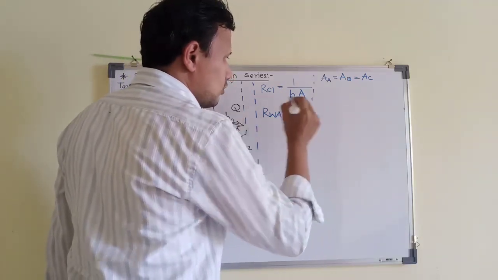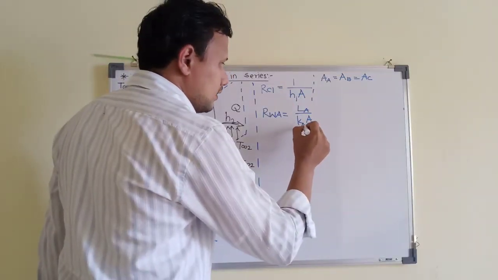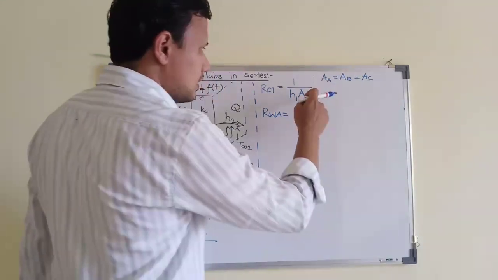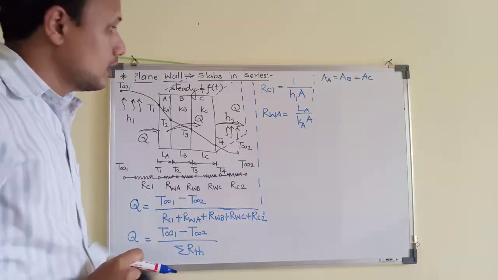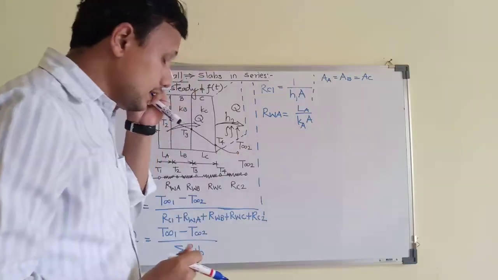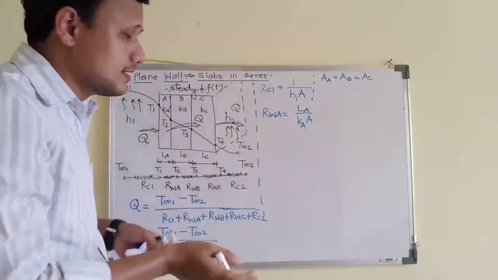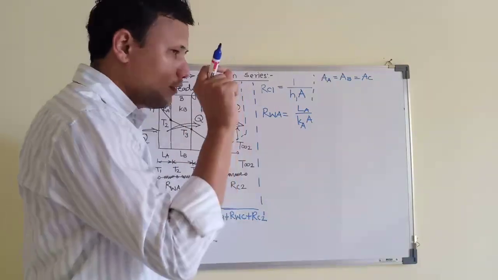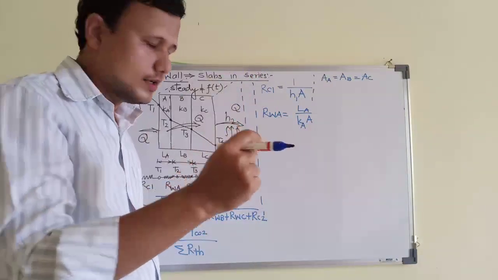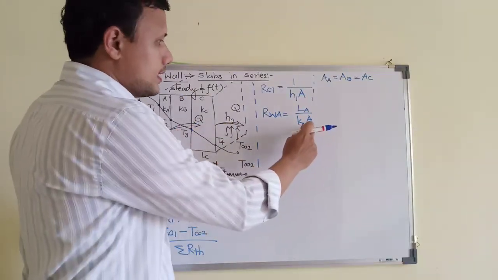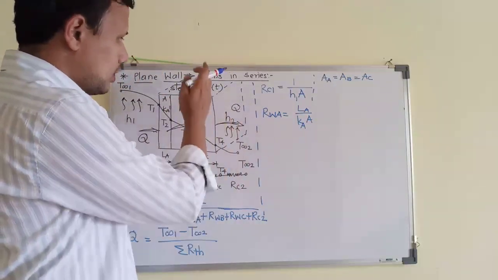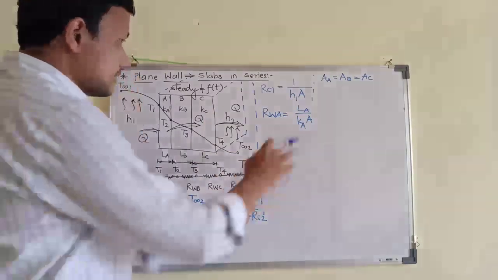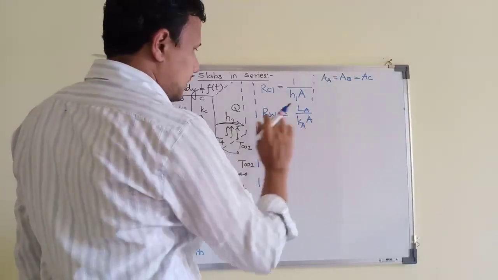So this will be thickness of material A, conductivity of material A, and area of material A is anyways equal, so no need to again write that. This area will change in case of cylinders, because as the radius increases, the area of cylinder also increases. So for every section of cylinder, area will be different. But for plain wall, area remains same when all the slabs in the wall are in series. So that's why this area is simply capital A.